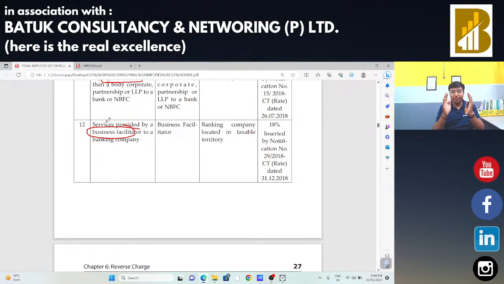सर आप लोग सोच रहे होंगे these points are relevant, but how we can use these things in our practical life? Suppose you are doing the work of any NBFC or any bank, or you are doing the audit of any NBFC or any bank. In that case you need to check each and everything, के ऐसी अगर कोई चीज है जो प्रॉफिट एंड लॉस अकाउंट के अंदर आई है, in that case बैंक ने, फाइनेंशियल इंस्टीट्यूशन ने, एनबीएफसी ने, इंश्योरेंस कंपनी ने रिवर्स चार्ज के अंदर टैक्स का पेमेंट किया है या फिर नहीं किया है. That NBFC, that financial institution, that bank has paid the taxes under RCM or not, this we need to satisfy, we need to certify.